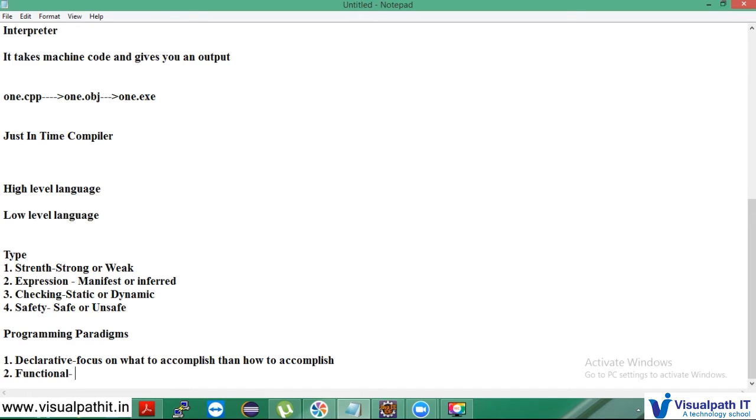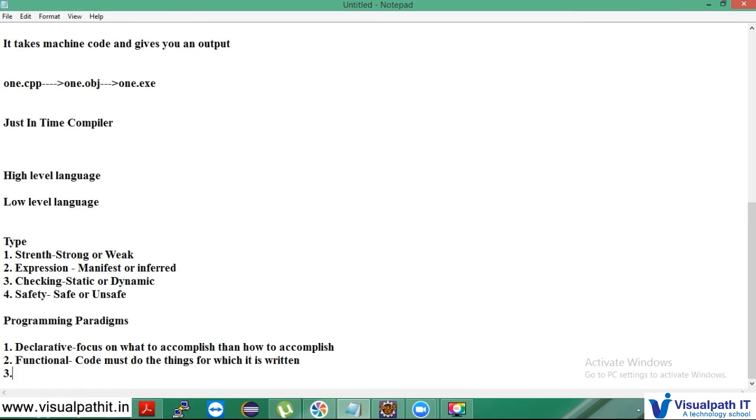And the next one is functional. When I type any code, the code must do the thing for which it is written. The example I told is the addition of two numbers. And the third is generic. Generic means it must be in general, it should not be specific to anything, right? That's why it's focused on writing a skeleton. So just remember the word skeleton.